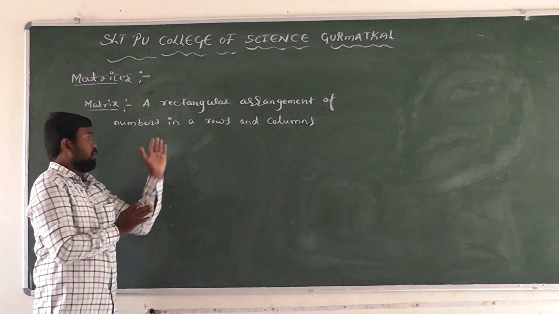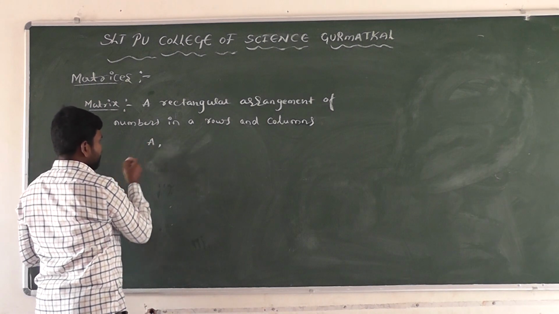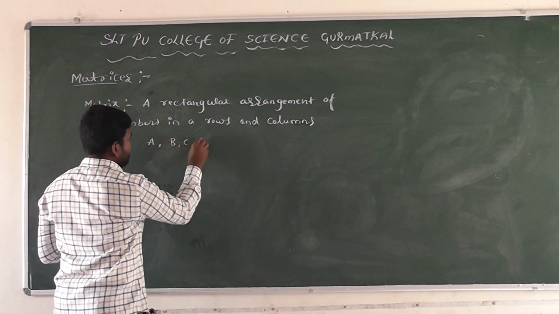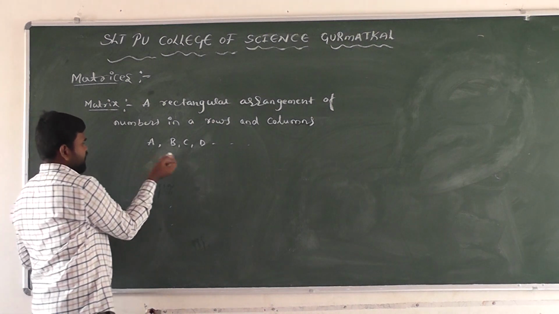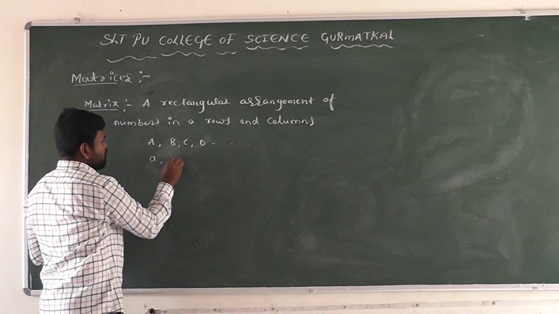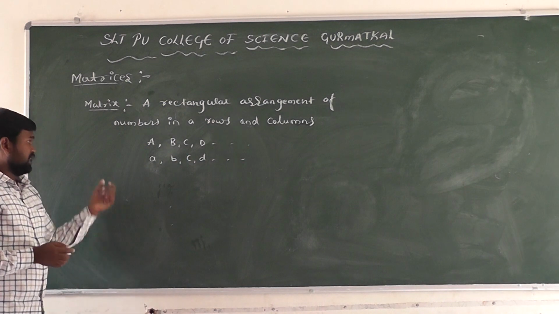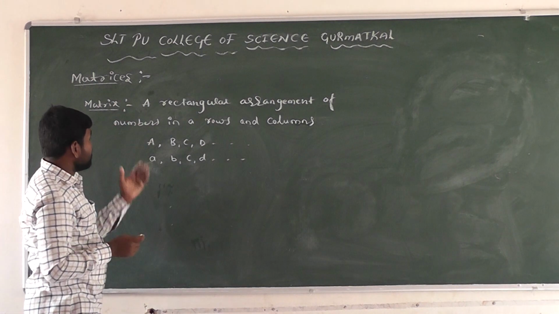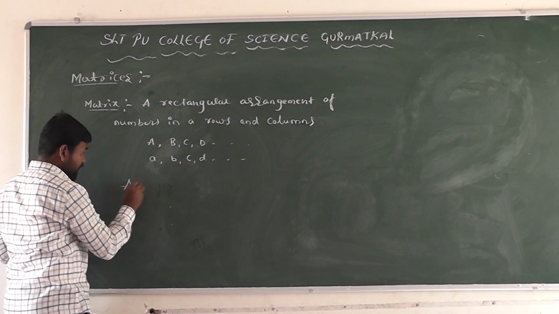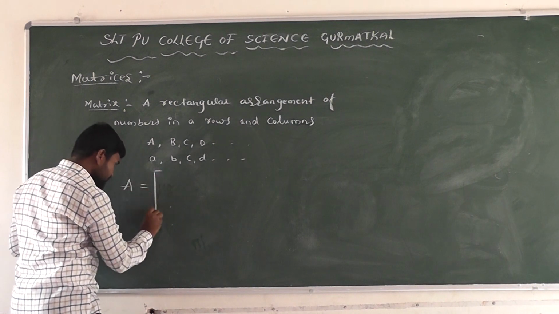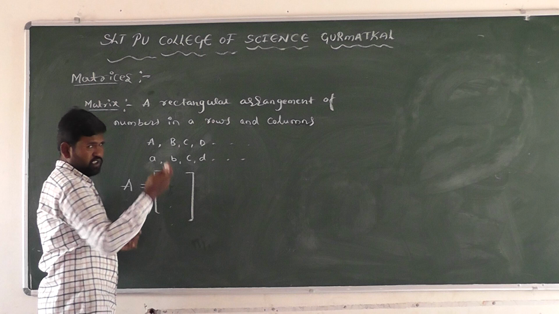A matrix is represented by the capital letters A, B, C, D. And the elements of the matrix are represented by numbers or functions, the small letters a, b, c, d. What is meant by matrix? A rectangular arrangement of numbers in rows and columns. The matrix is denoted by the capital letter A, a rectangular arrangement of numbers or functions.